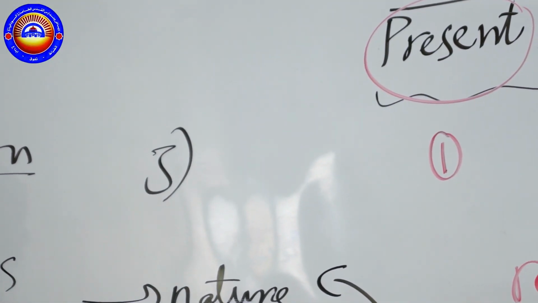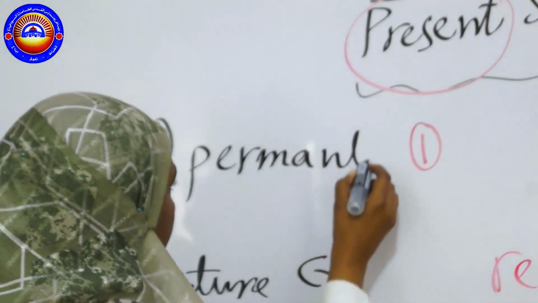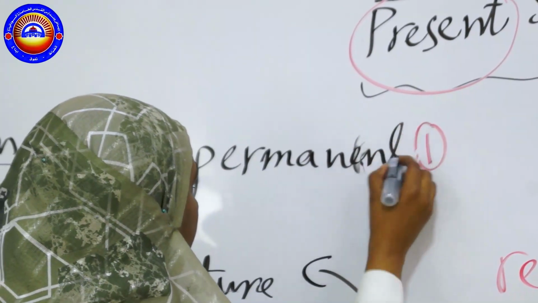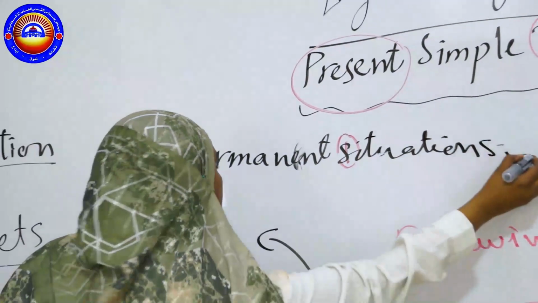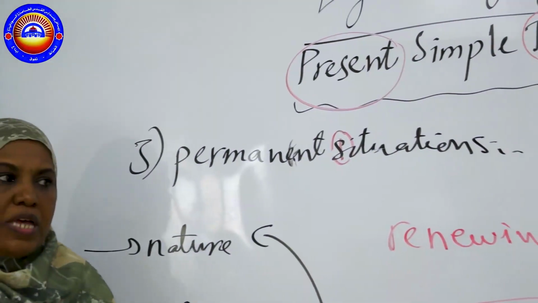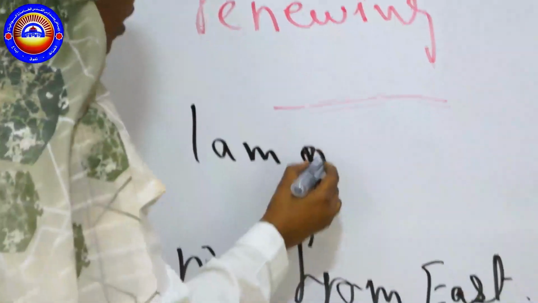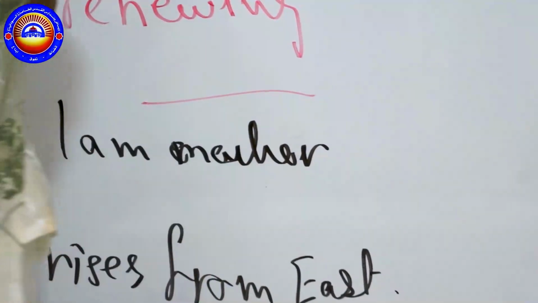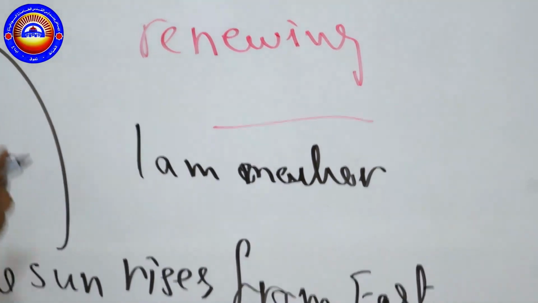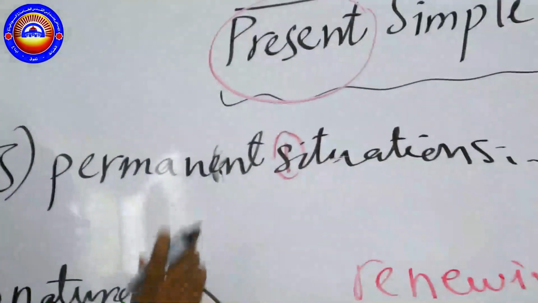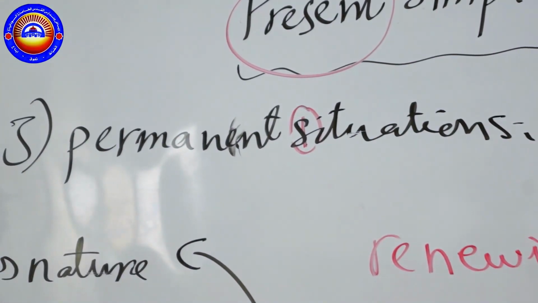The third one is when I speak about permanent situations. For example, I am a mother. When I speak about something like this, it is a permanent situation for me. I am a mother, I am married, I am single. So it's going to take a long time, it will be permanent. Permanent means it happens for a long time, okay? Not partial. So here I'm going to use the present simple tense.